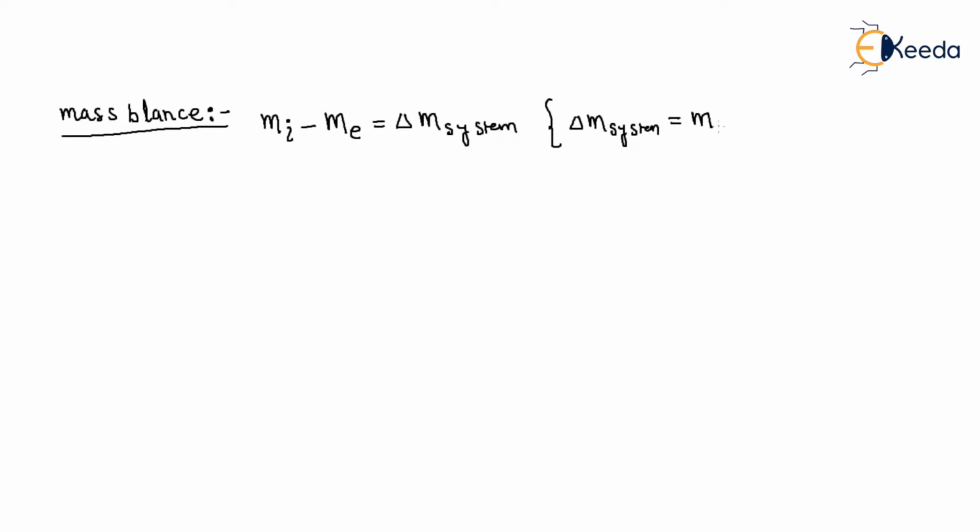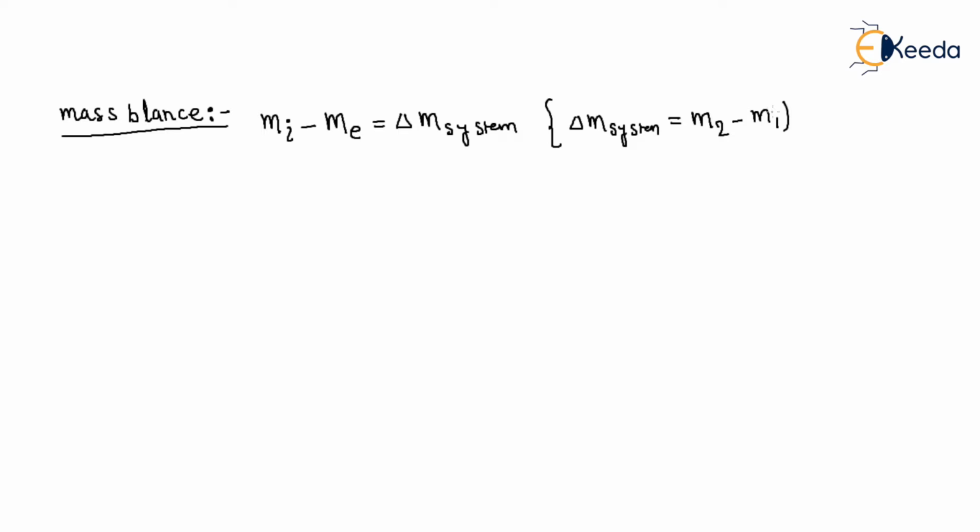Now, the mass balance. What is the mass balance? The mass in through the cross section, which is uniform, minus the mass out, exiting from the cross section, which is uniform, is called the change of mass of the system, delta m of the system, the change of mass within the system, final minus initial.